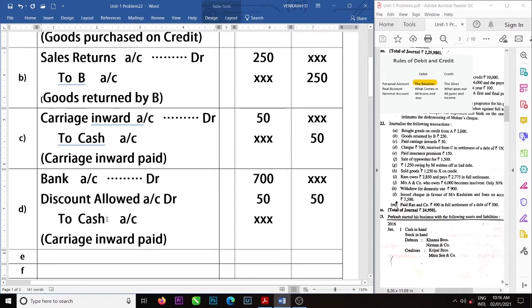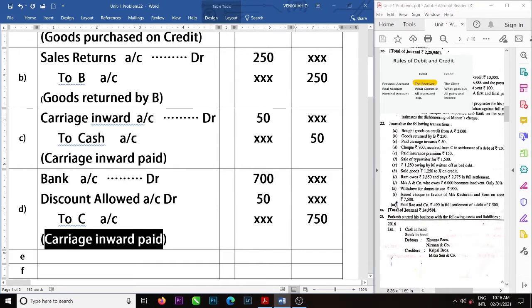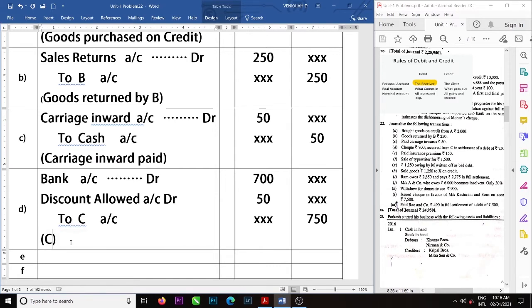To C, from whom we received. Out of 750, we received 700 by check and 50 rupees is discount. That's why the entry is bank account debit, discount account debit to C account. In this transaction, is C giver or receiver? Giver. For us, he is a giver. C account settled.